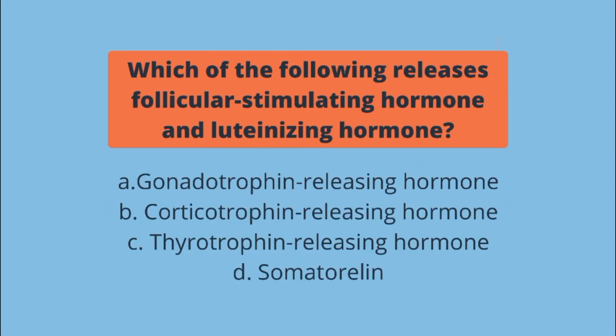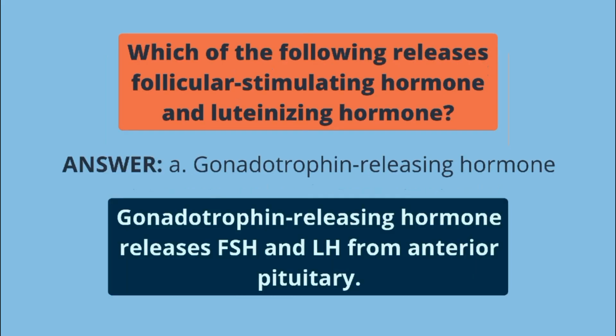Which of the following releases follicle-stimulating hormone and luteinizing hormone? A. Gonadotropin-releasing hormone, B. Corticotropin-releasing hormone, C. Thyrotropin-releasing hormone, D. Somatorolin. The answer is letter A. Gonadotropin-releasing hormone releases FSH and LH from the anterior pituitary.